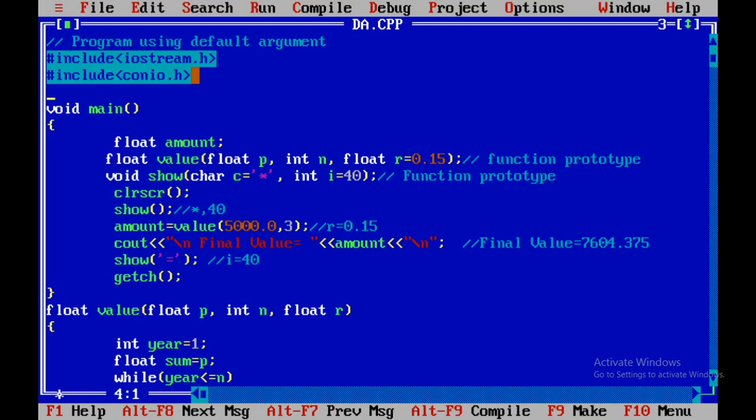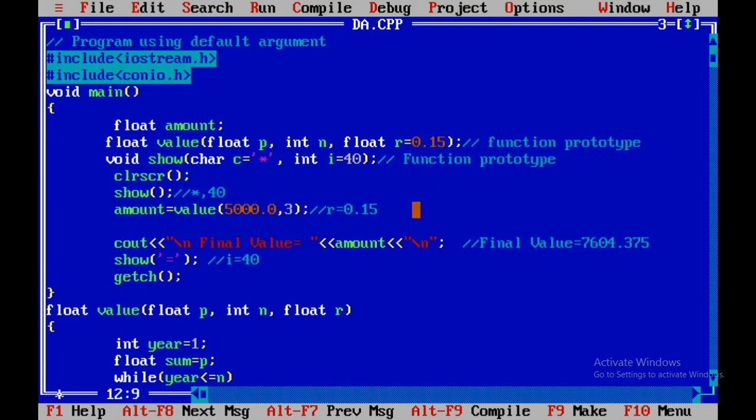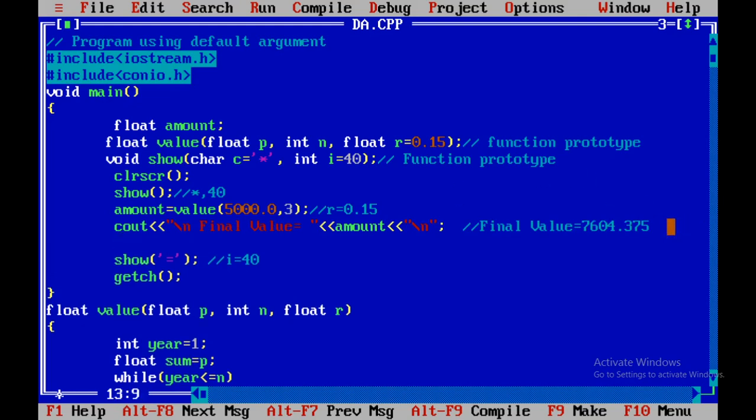So if I don't want to use the default value for rate of interest, and instead want some new rate of interest, I can still use the same function. Here I add one line. I directly call the function over here.